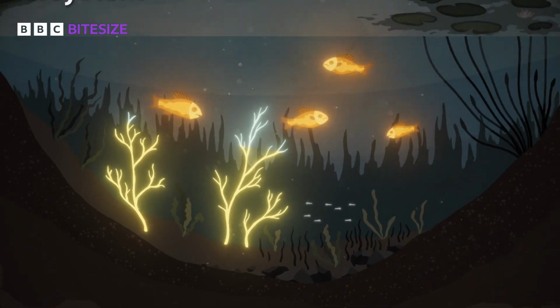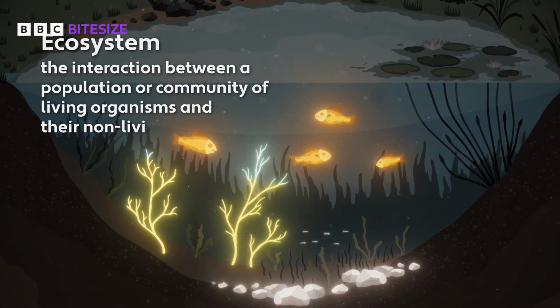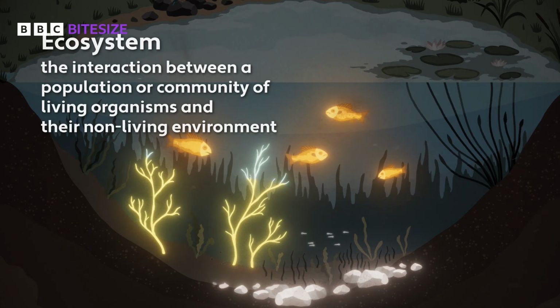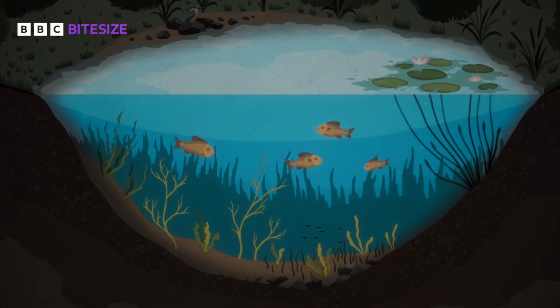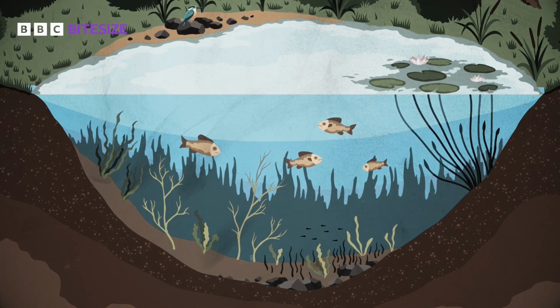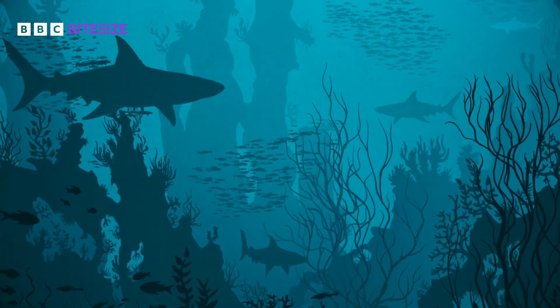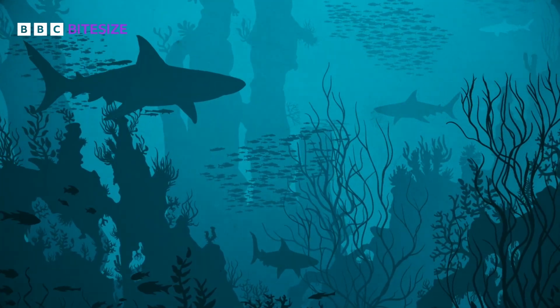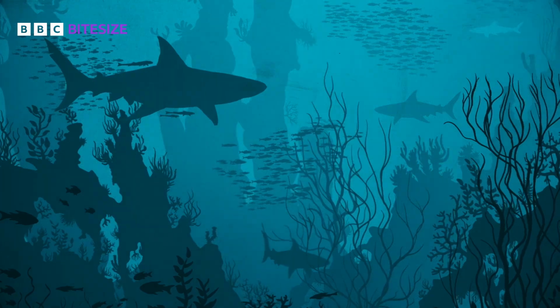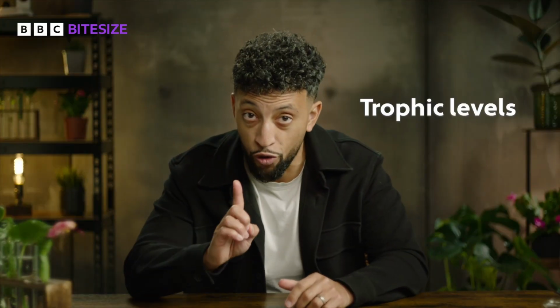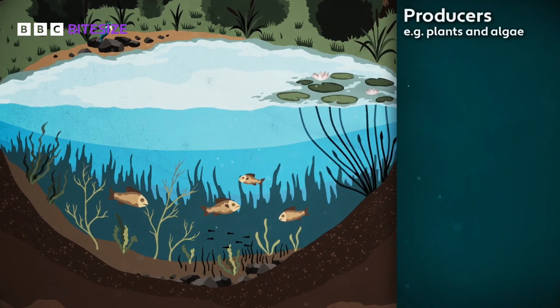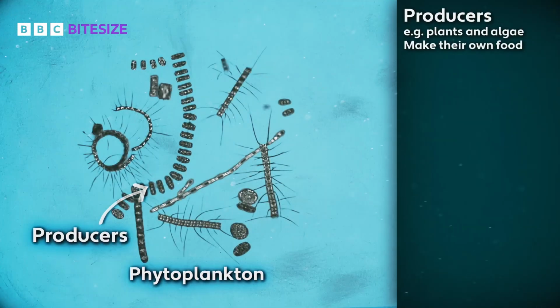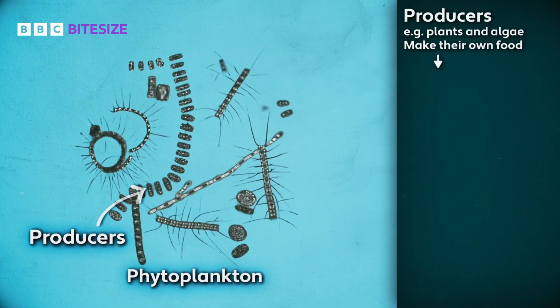An ecosystem is the interaction between a population or community of living organisms and their non-living environment, such as the rocks or water. Ecosystems can be as small as a pond to as large as a forest or even an ocean. Within an ecosystem, organisms are organized into levels. We call these trophic levels. Producers are plants and algae that make their own food. In our pond, this would be the phytoplankton.